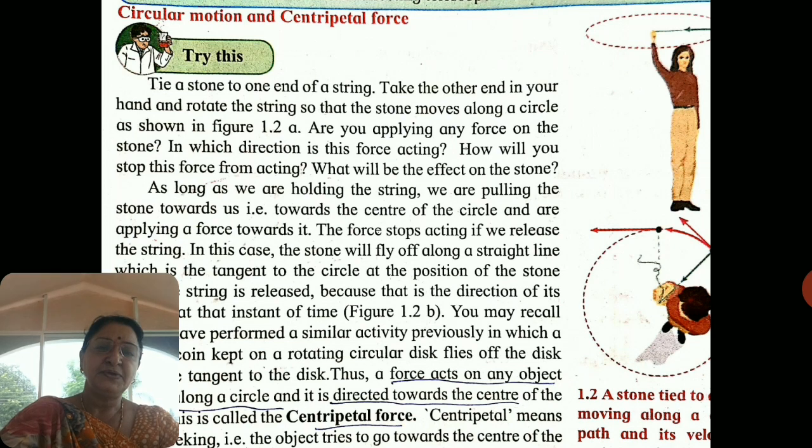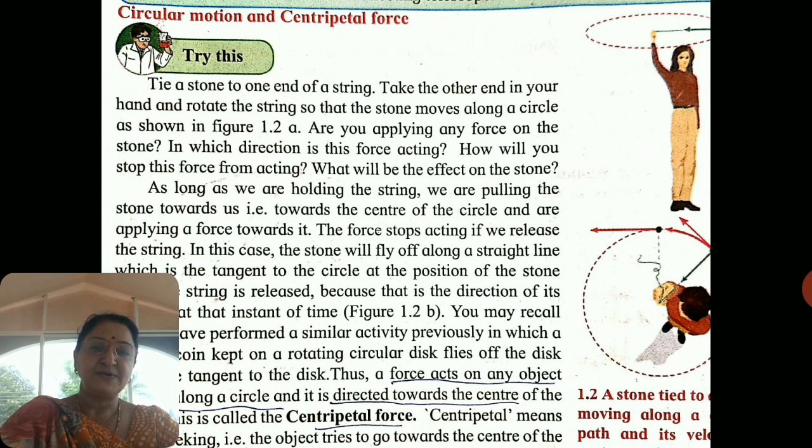As you have already learned about force and motion. Force is the physical quantity which is required to accelerate any object, or which is required to change the speed as well as the direction of motion of an object. And motion is the change in the position of the object with respect to the surroundings.